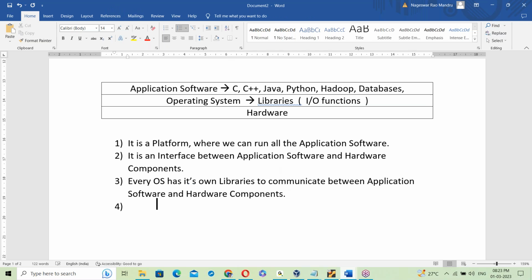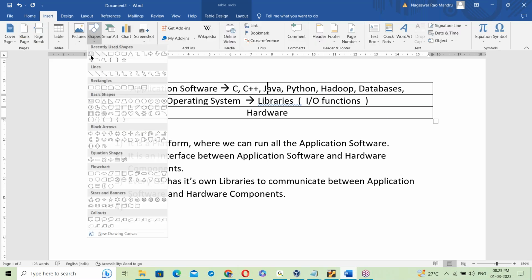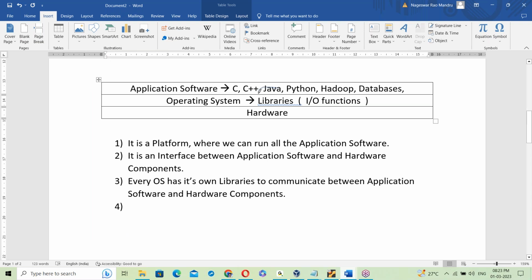Next, one more important point about libraries from the Java perspective. What happens here? A C program, Java program, Python program, every program, first of all links with the OS library.